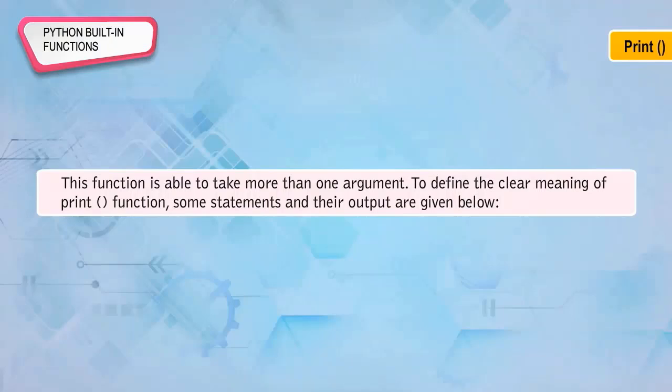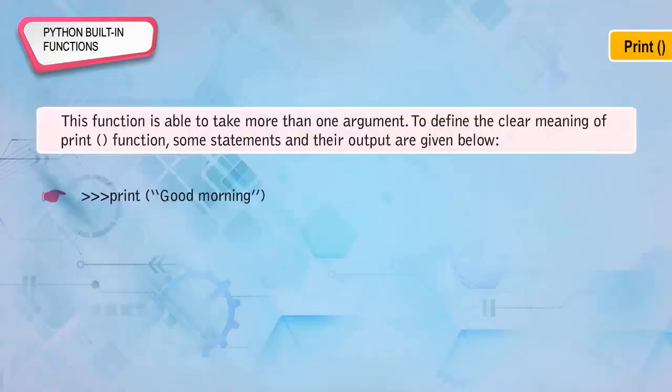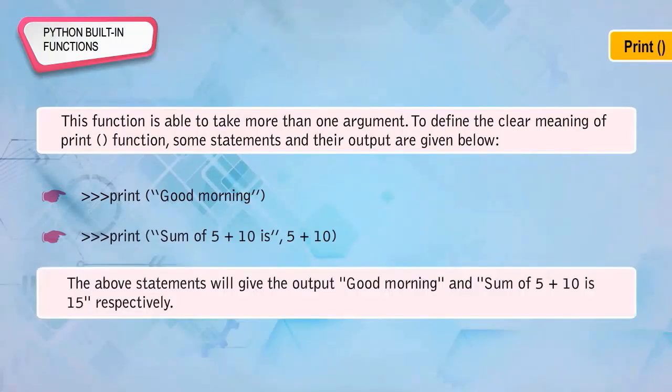To define the clear meaning of the print function, some statements and their output are given below. print('good morning'), print('sum of 5 plus 10 is', 5 + 10). The above statements will give the output good morning and sum of 5 plus 10 is 15, respectively.